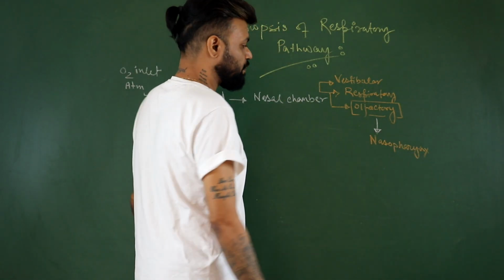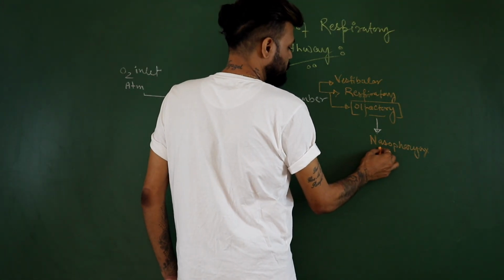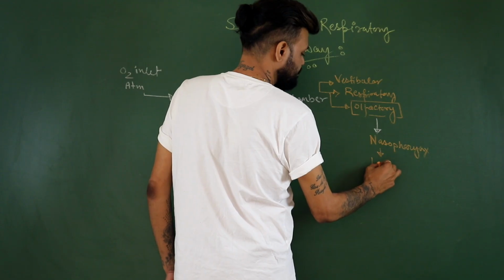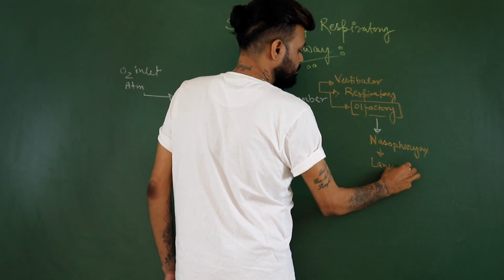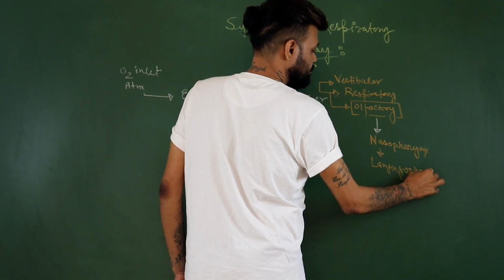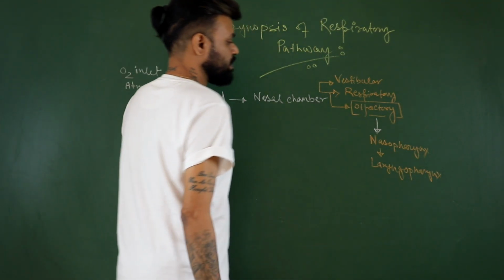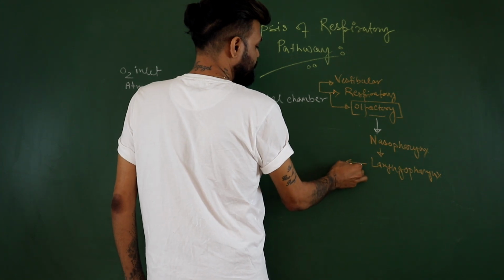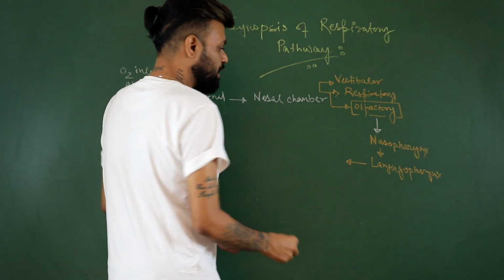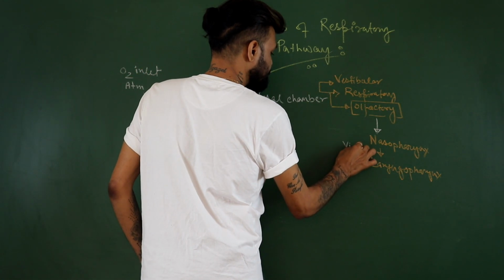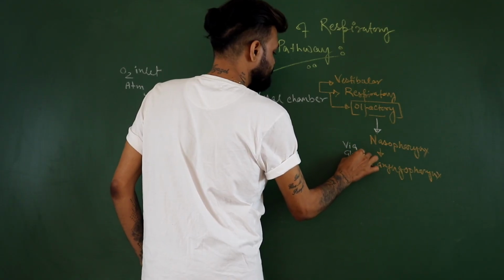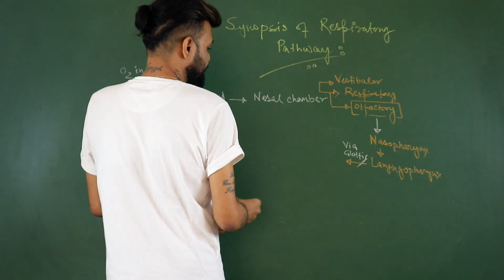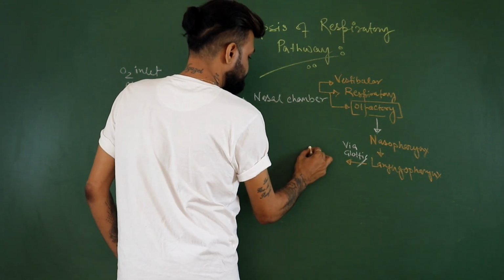Okay. Now from the nasopharynx, it will go down to the laryngopharynx. From the laryngopharynx, it goes down via the glottis inside the trachea.